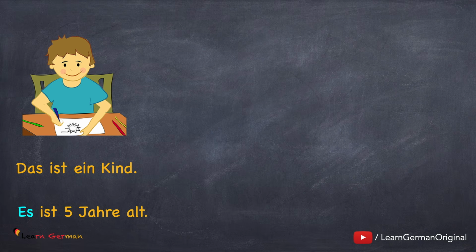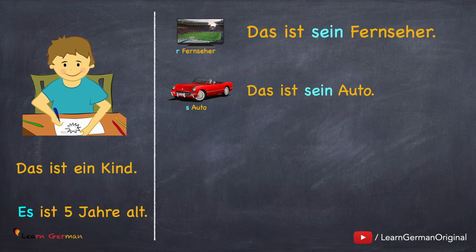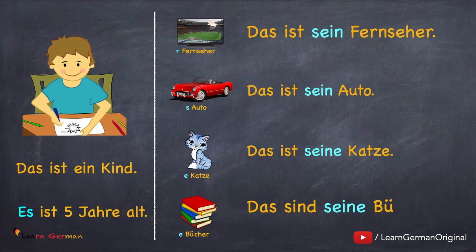Das ist ein Kind. Es ist 5 Jahre alt. Das ist sein Fernseher. Das ist sein Auto. Das ist seine Katze. Das sind seine Bücher.